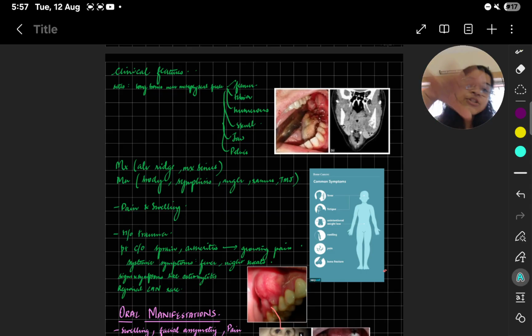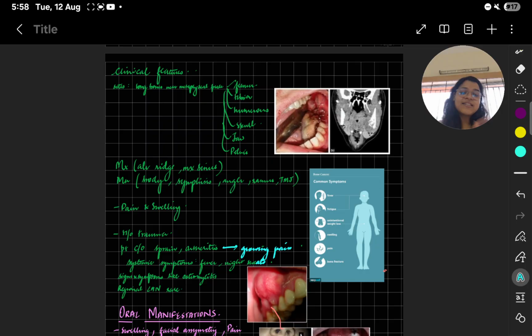So you have to take a proper history to know whether there was a history of trauma which has led to osteosarcoma. Then there will be other symptoms like sprain, arthritis could be there, and the word they use in osteosarcoma is growing pain. They will say that the pain has increased over a period of time. The growing pain is to be remembered. For viva they will ask. If you don't see my video, you will not answer. So growing pain you have to remember.